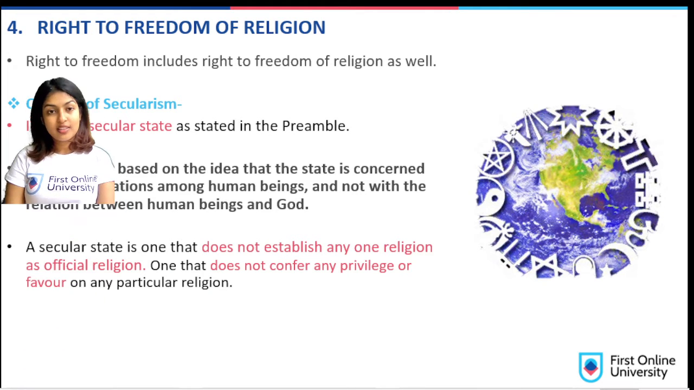So let us see what a secular state exactly is. It is one that does not establish any one religion as official religion, one that does not confer any privilege or favor on any particular religion. So in basic words, it means every religion is given the same kind of importance in India. There is no religion that has been given extra privileges compared to another religion.